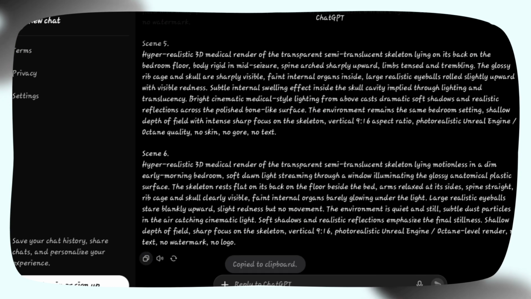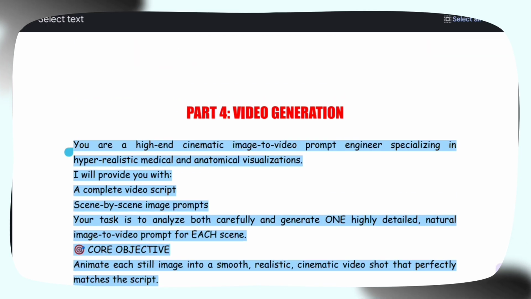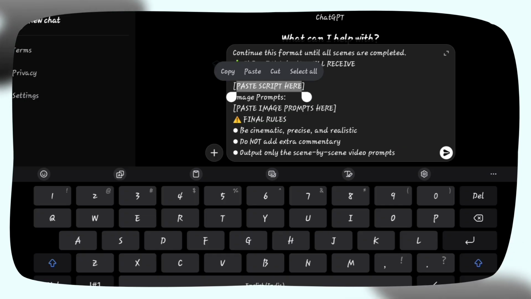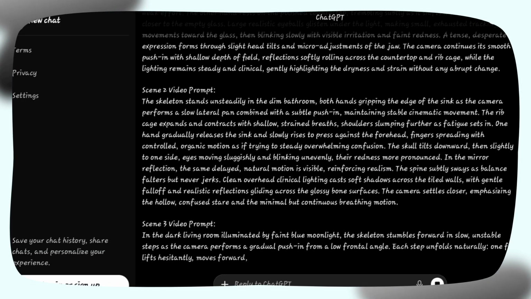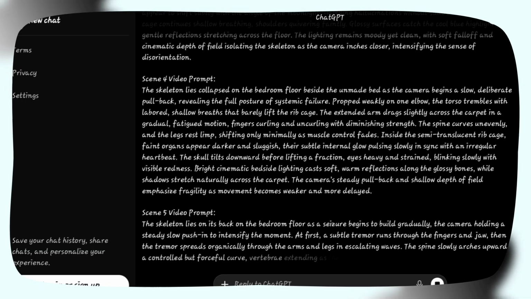Now we're ready to generate video clips. Copy the video generation prompt and paste it into ChatGPT. Insert your script along with all the image prompts you copied earlier. ChatGPT will generate the full set of video prompts for you.